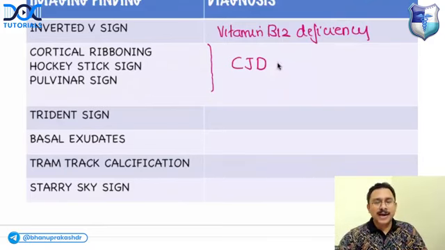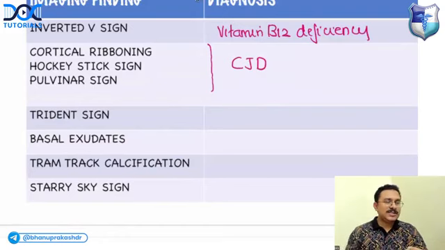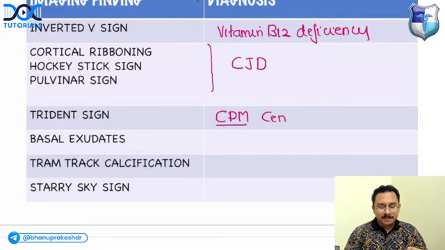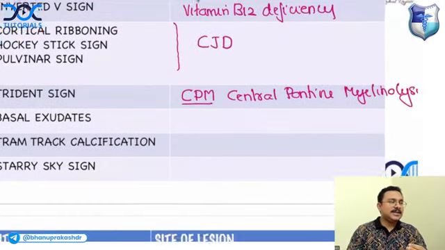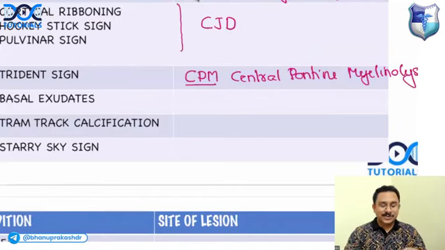Over-aggressive correction of hyponatremia. It is CPM, central pontine myelinolysis. Too rapid correction of hyponatremia can cause damage to myelin. This condition is called central pontine myelinolysis.